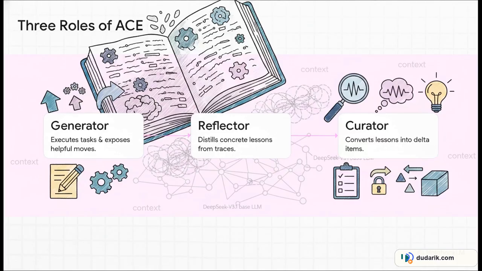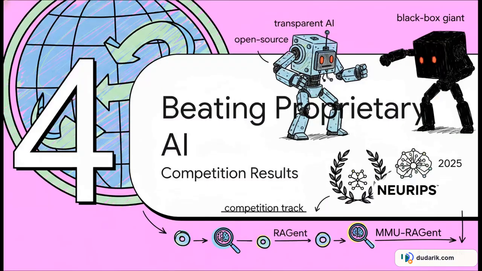And to prove that this specific structure is the magic ingredient, the researchers isolated the context effects by using the exact same non-thinking DeepSeek v3.1 base LLM across all three of these roles. Which brings us to Section 4, Beating Proprietary AI Models. It's time to look at the epic battle at the NeurIPS competition and see how this transparent, open-source approach actually fared against the black box giants.